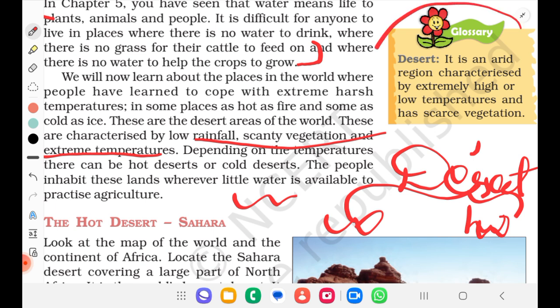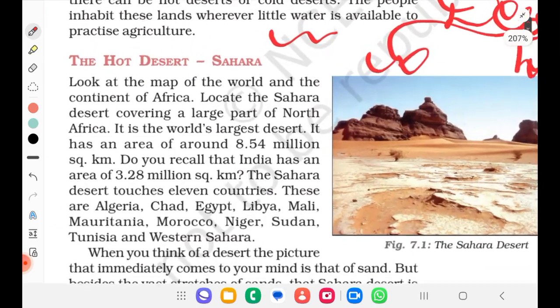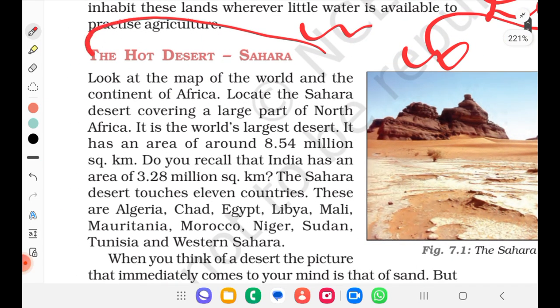So if you see this glossary, desert is an arid region characterized by extremely high or low temperature and scarce vegetation. The hot desert, Sahara. Now today we will see Sahara.